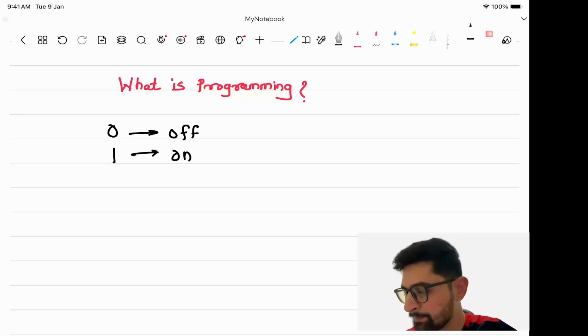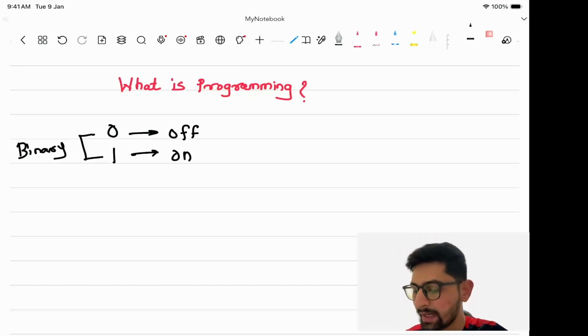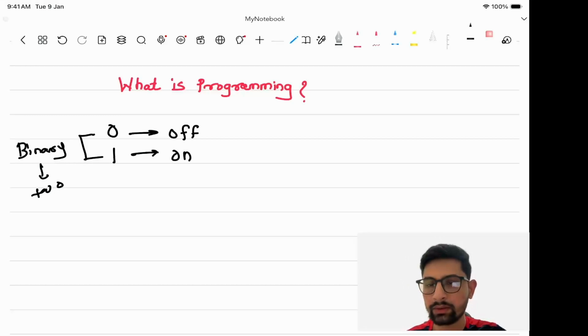and 0 stands for we need to turn it off, right? In the number system, we call this binary numbers. Binary numbers have only 2 digits. Binary stands for 2, so the meaning of binary is 2. In binary numbers we have only 0 and 1. As we discussed, a computer works only on 0 and 1 because it is an electronic device. Electronic devices work on 0 and 1, that is on and off, right?